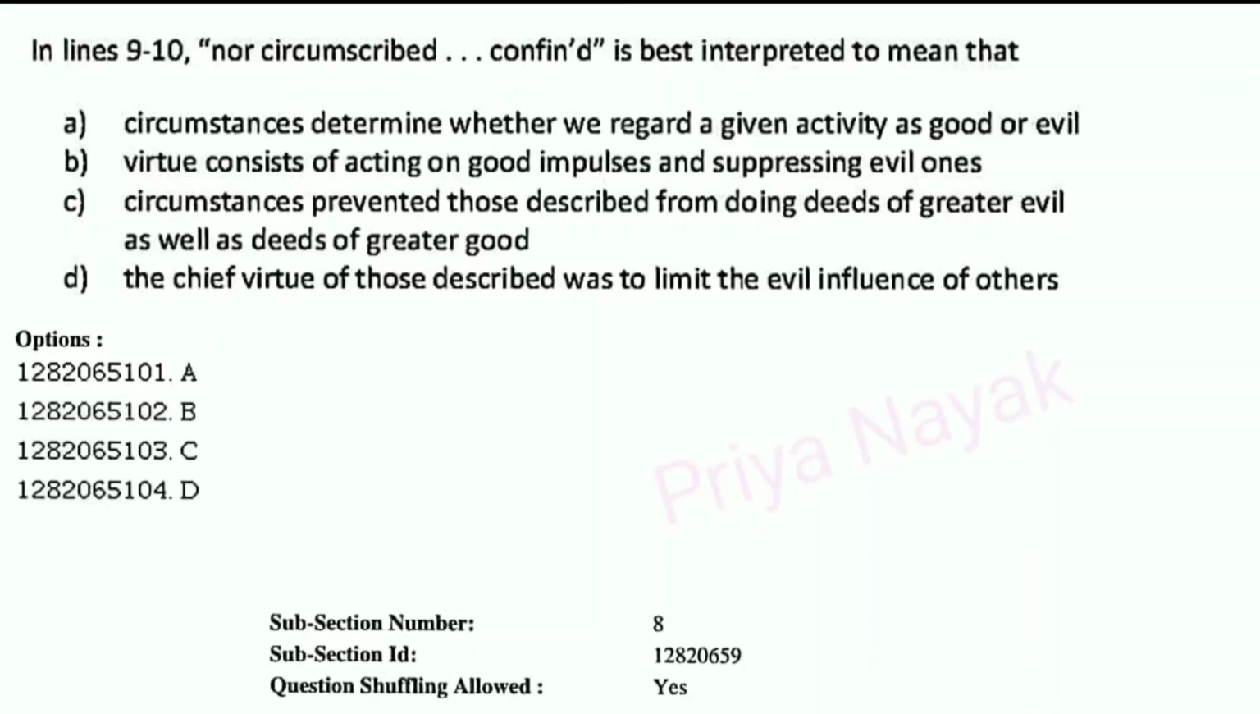Virtue consists of acting on good impulses and suppressing evil ones, C. Circumstances prevented those described from doing deeds of greater evil as well as deeds of greater good, or D. The chief virtue of those described was to limit the evil influence of others. Here the right answer is option number C.